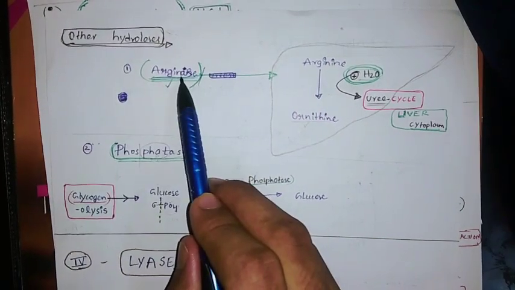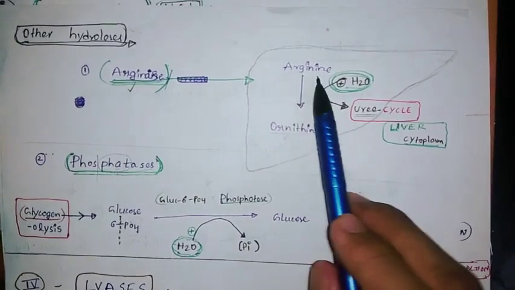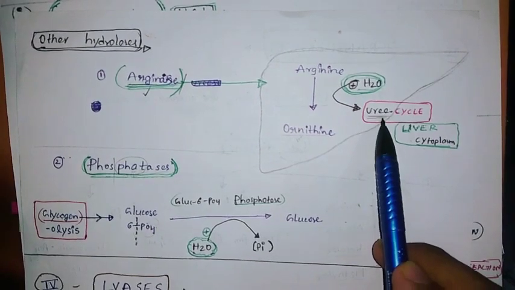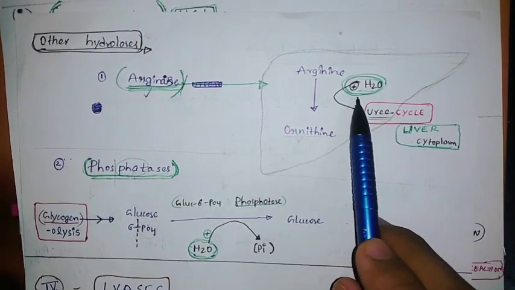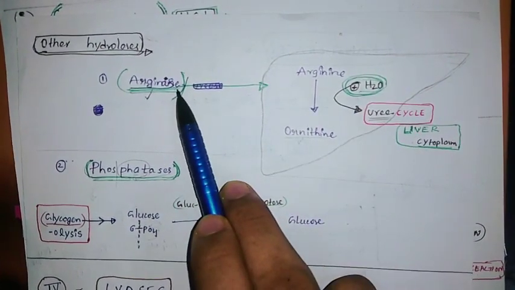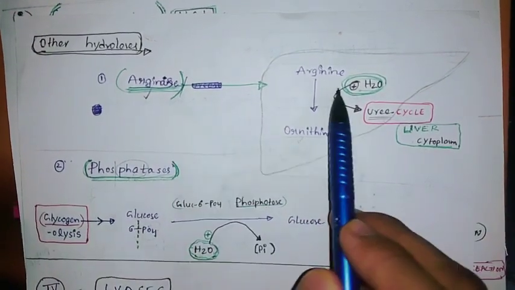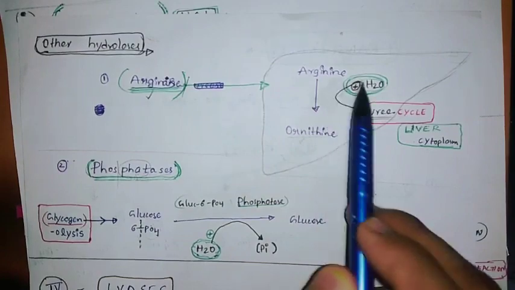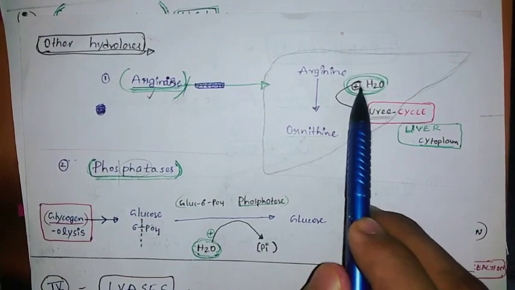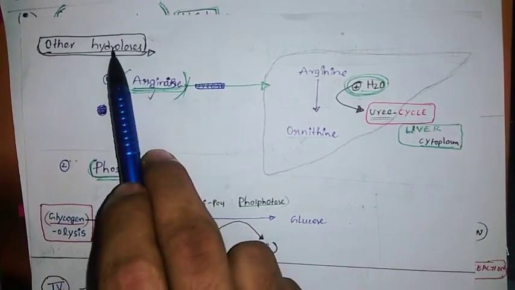Arginase, you can see in the urea cycle. In the liver cytoplasm this reaction occurs. Arginine converts into ornithine. You will come across this in the urea cycle. Here a water molecule is added. From now I won't repeat again. You just see the green color is related to the enzyme. By seeing this green color you can tell that this enzyme name is due to that mechanism. Here you can see this H2O is added, so you will name this arginase under hydrolysis.